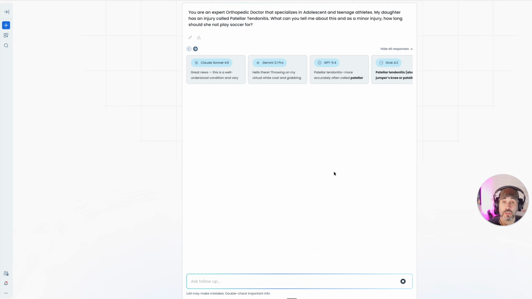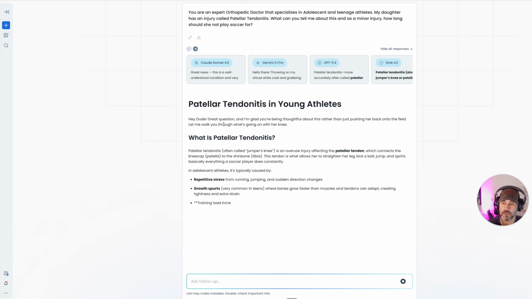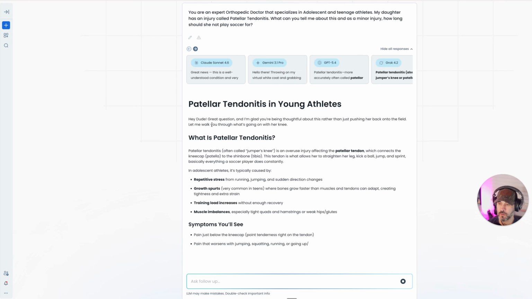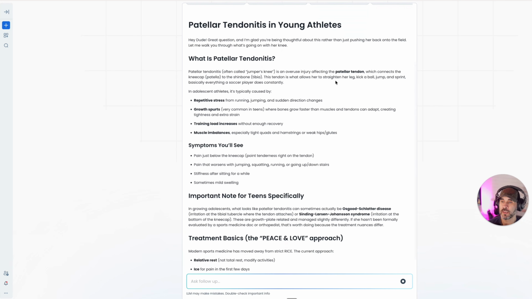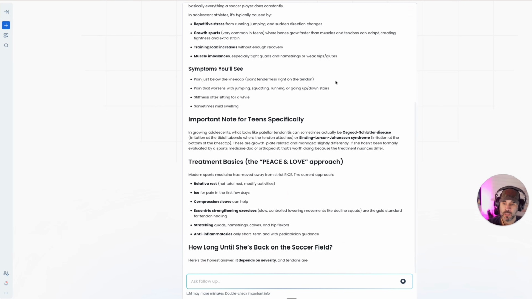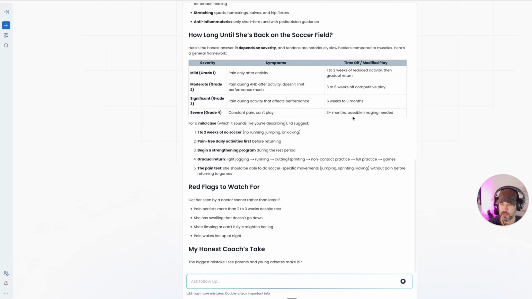it's going to generate that response. And I do have this call me dude. She seems kind of fun. So, hey, dude, great question. And I'm glad you're being thoughtful about this rather than just pushing her back onto the field. Let me walk you through what's going on with her knee. Then it's going to get into the actual information. And this is Opus 4.7's response.